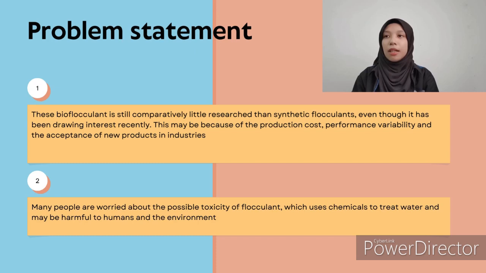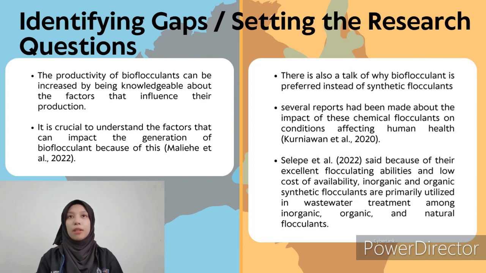Secondly, many people are worried about the possible toxicity of flocculants, which use chemicals to treat water and may be harmful to humans and the environment. Identifying gaps or setting the research questions. The productivity of bioflocculants can be increased by being knowledgeable about the factors that influence their production. Next, there is also a thought of why bioflocculant is preferred instead of synthetic flocculants. Several reports have been made about the impact of these chemical flocculants on conditions affecting human health.